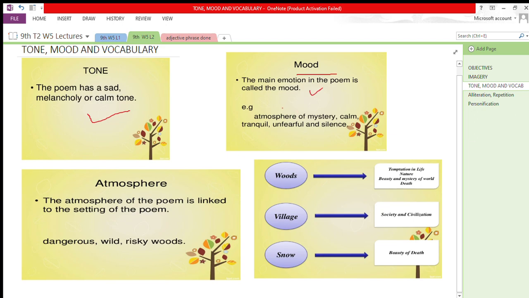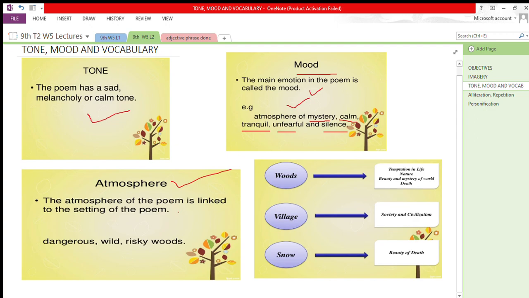The poem deals with mystery. It shows a calm and quiet atmosphere. It deals with tranquility and silence. And the poet is not afraid. See, only two characters are in the poem, the horse and the poet, but still there is no fear. No element of fear is shown in the poem. It depicts mystery or secrets, and on the other hand, it deals with the quiet, tranquil, and calm atmosphere prevailing in the woods or in the forest.